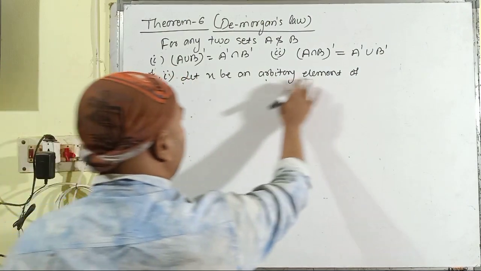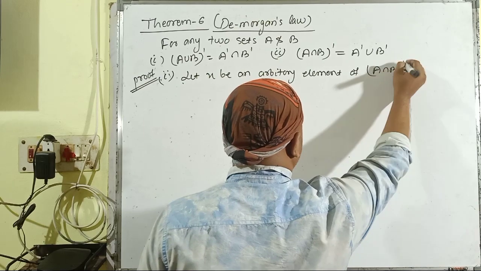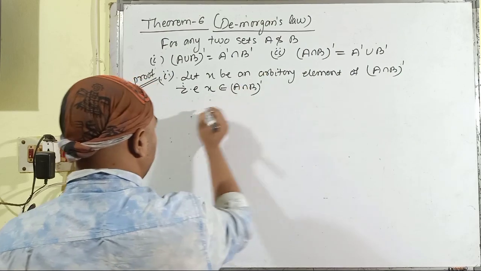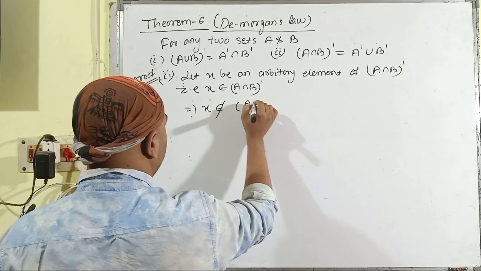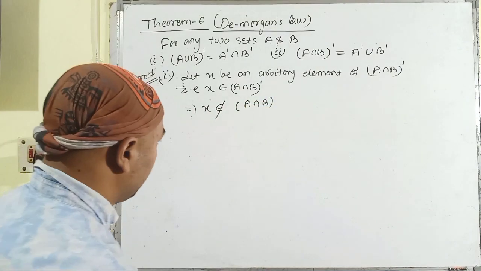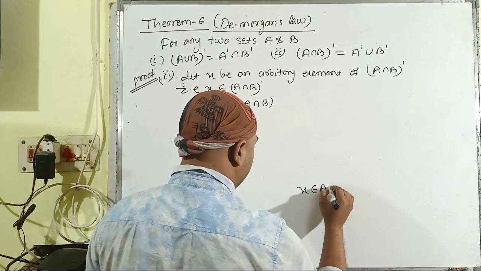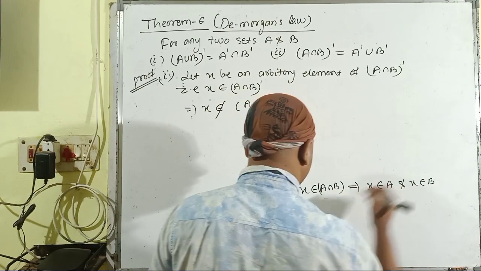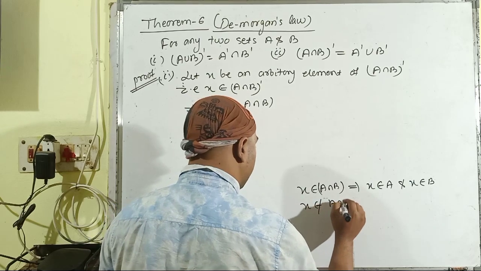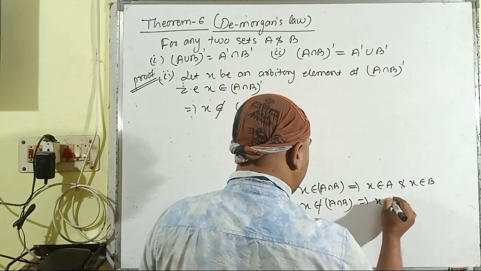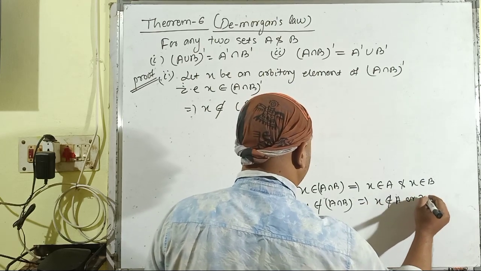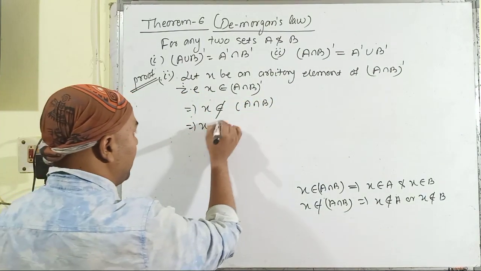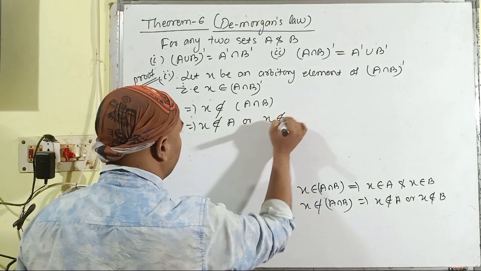Again, let X be an arbitrary element of complement of A intersection B. That is, X belongs to complement of A intersection B, that implies X does not belong to A intersection B. Moving through the definition of A intersection B, if X belongs to A intersection B, that implies X belongs to A and X belongs to B. If X does not belong to A intersection B, then X does not belong to A or X does not belong to B. We have to apply the second condition here.